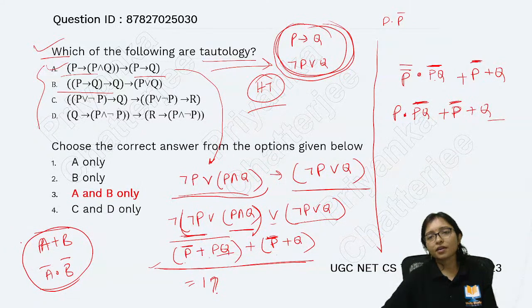Are you getting anywhere? Here maybe I am making a mistake, it can happen.